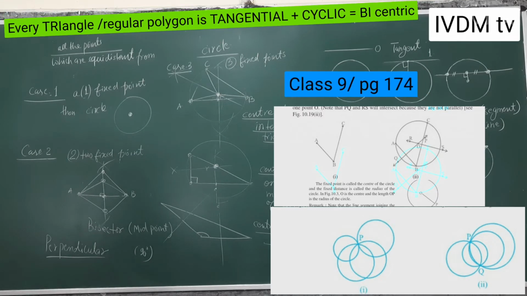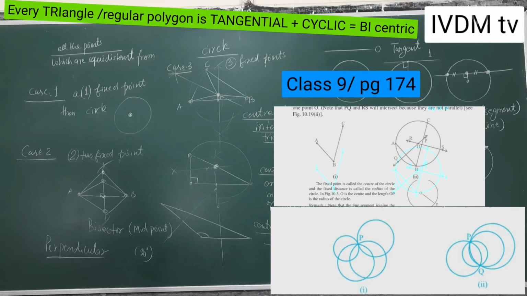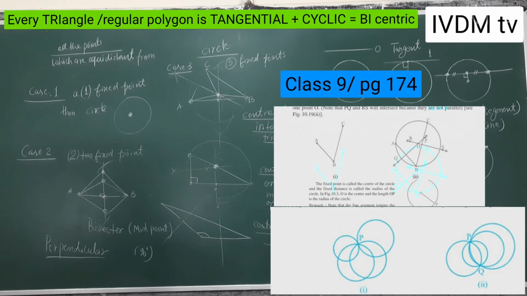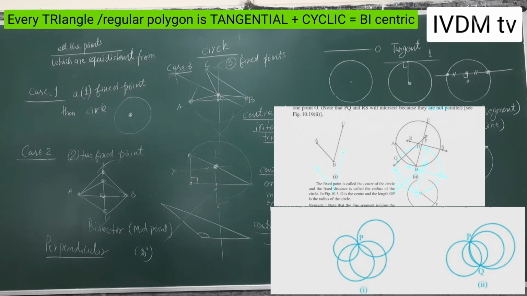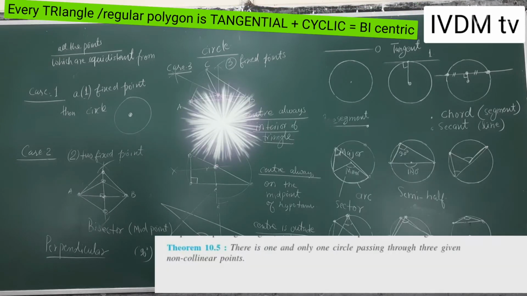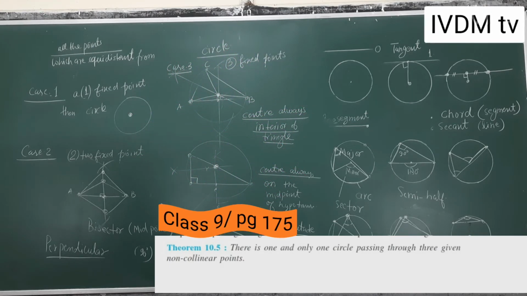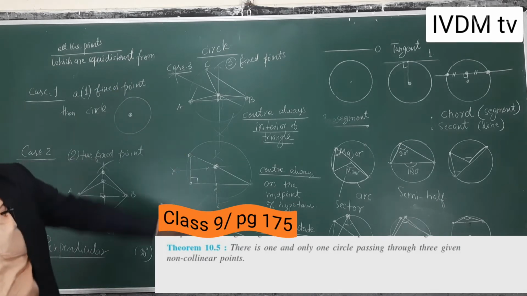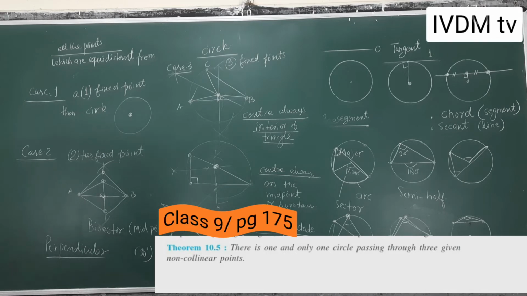Again it is given that through 1 point there are infinite circles, through 2 points infinite circles, but through 3 points there is a unique circle. And the theorem was 10.5: there is one and only one circle passing through 3 given non-collinear points. The 3 points should be non-collinear. So that was theorem 10.5.